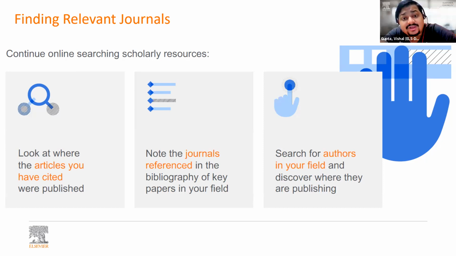That will also give you hints around which journals are very close to your topic as well. And then search for authors in your field and find out where they are publishing. That also can give you some idea. So all this will help you create a pool of journals. Remember, we are still creating that pool.